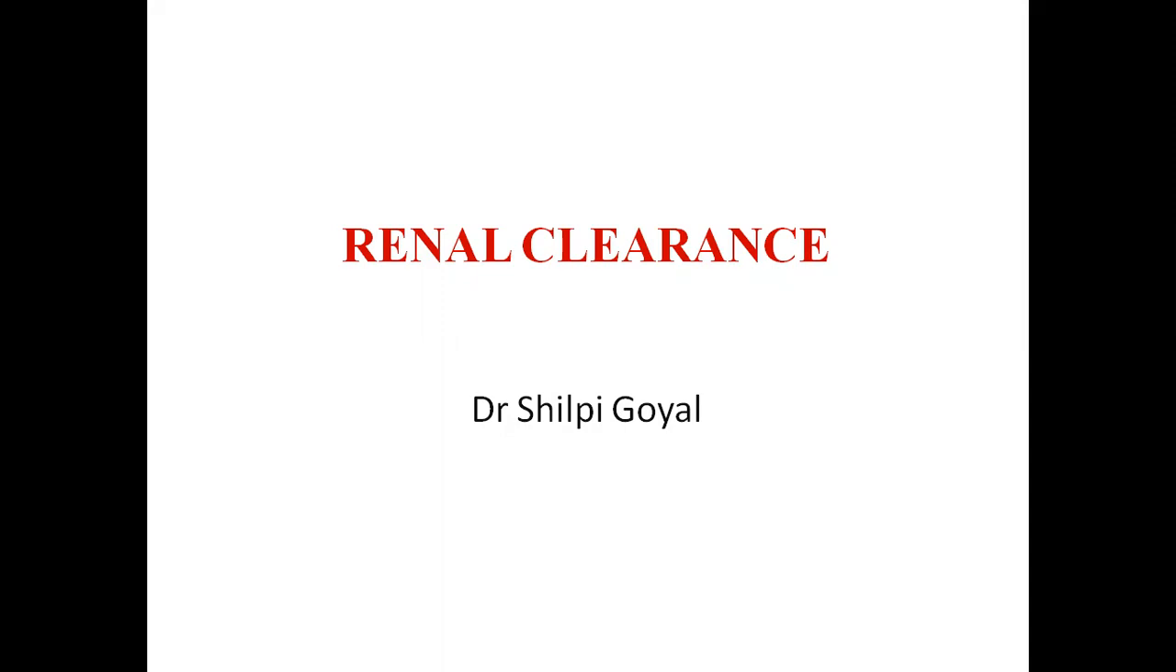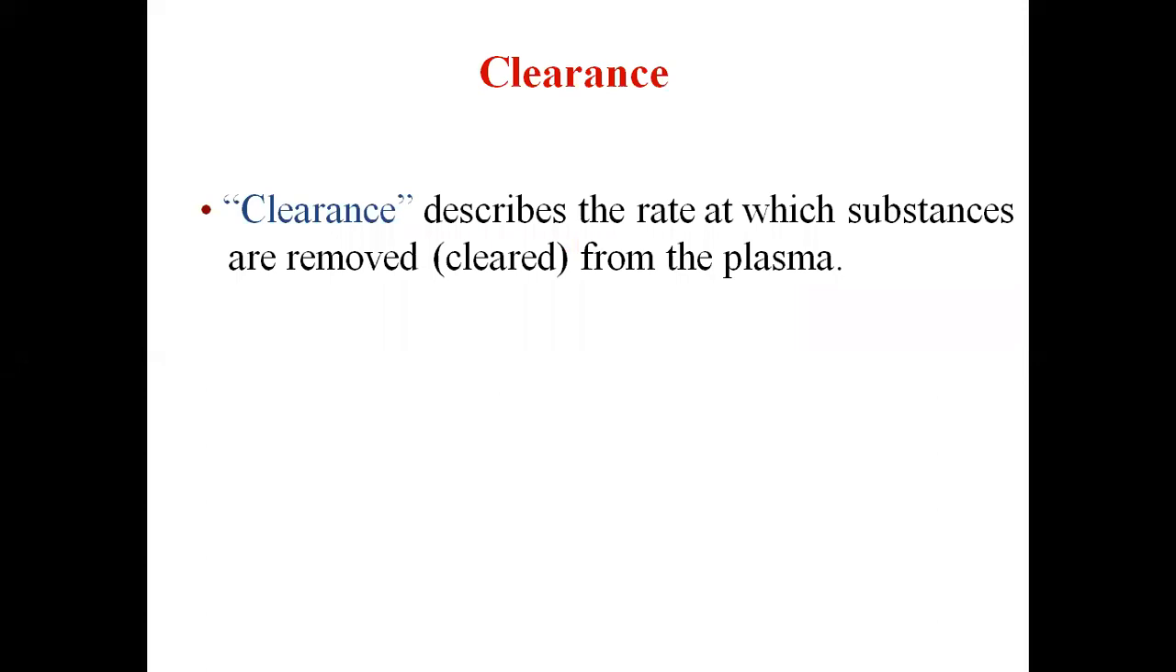As you have some idea about clearance already, it is the rate at which plasma is getting cleared of that particular substance. So what is the way of clearance? This is mainly excretion by the kidney. It can be by metabolism also, but here we are concerned with the excretion of substance by the kidney. So clearance describes the rate at which substances are removed from the plasma.